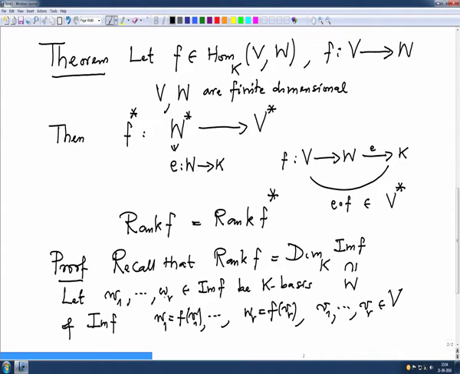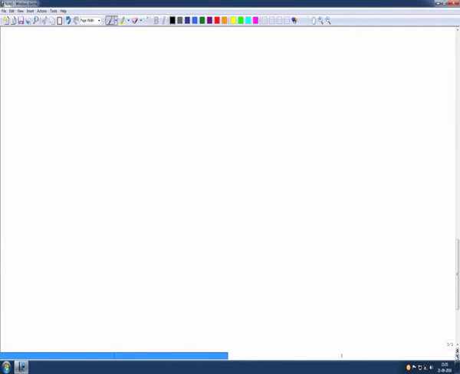And because W1 to WR is a basis, we have noted that V1 to VR are actually linearly independent, because if a linear combination is 0, apply F to that and you will get a linear combination of F of V1 to F of VR. But these are linearly independent because they form a basis of the image, therefore each coefficient is 0. So we have proved that V1 to VR are K linearly independent. Okay, so we can complete it to a basis, and actually the complement is nothing but the kernel.